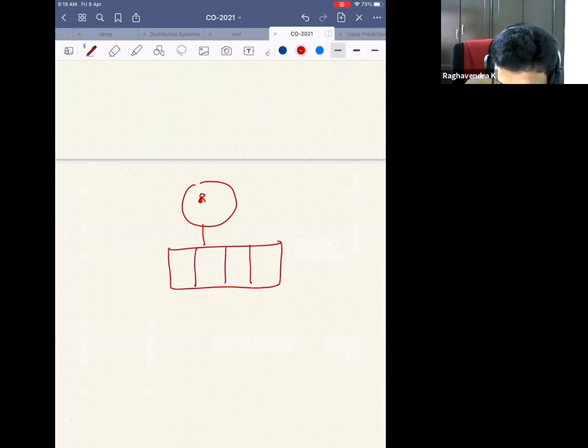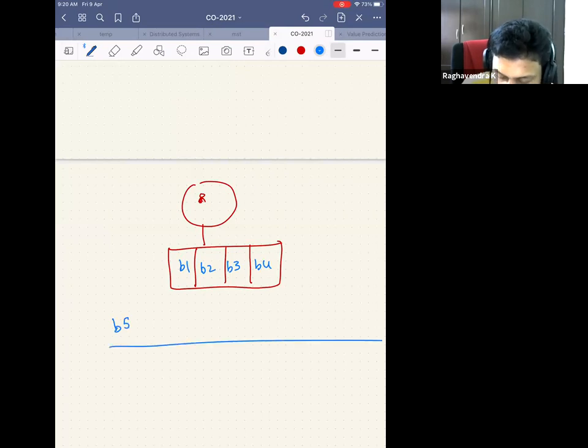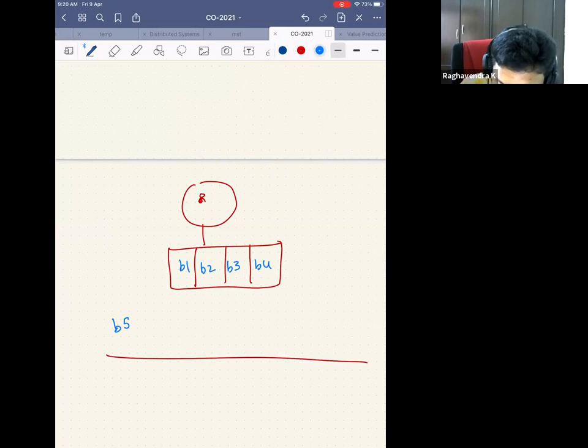I have stored block 1 here, block 2 here, block 3 here, block 4 here. Now B5 came.